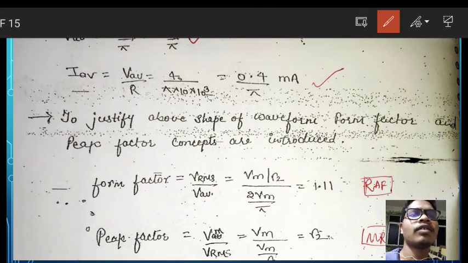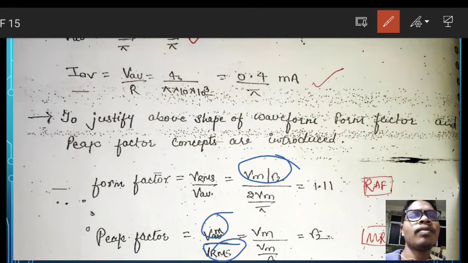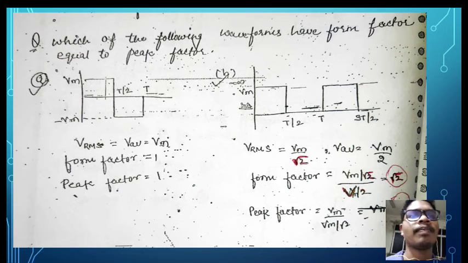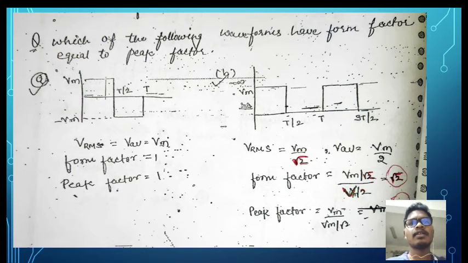Like that, peak factor is equal to maximum value divided by RMS value. RMS value is Vm divided by root 2, and peak value is Vm. Putting in all those values and cancelling Vm, you will get root 2 as the peak factor.